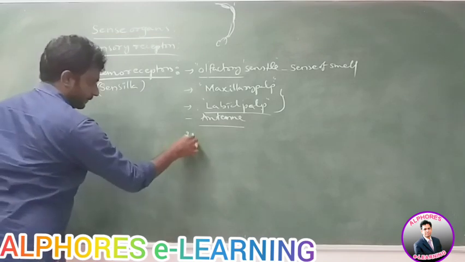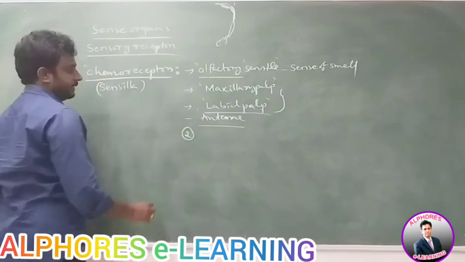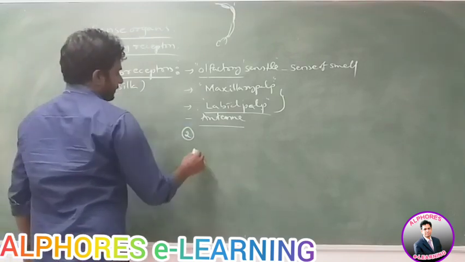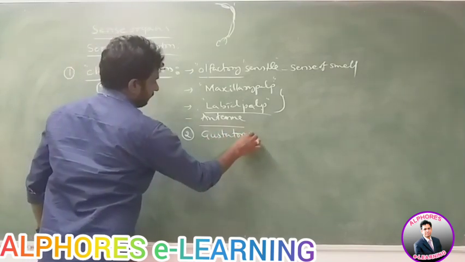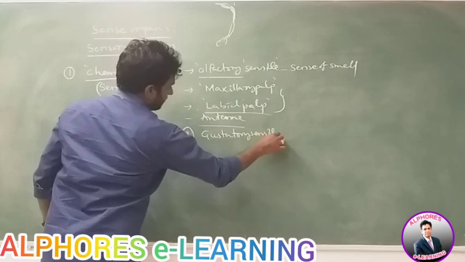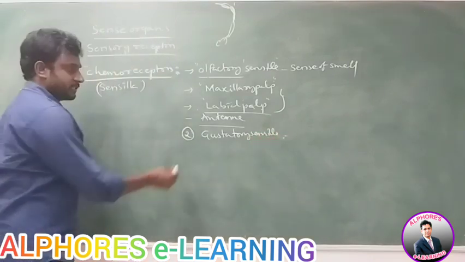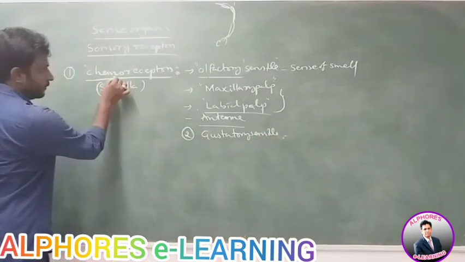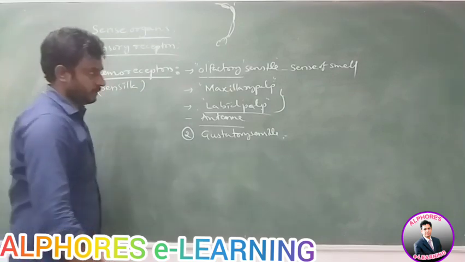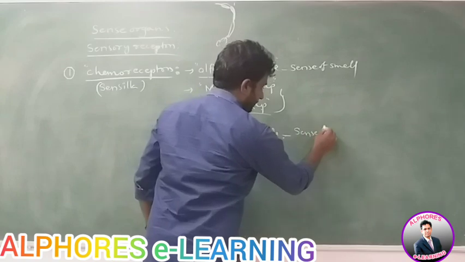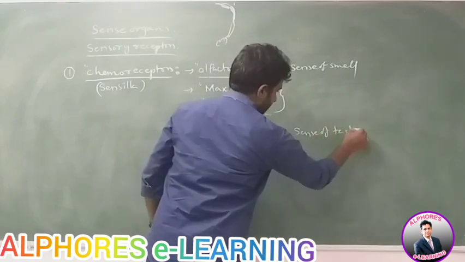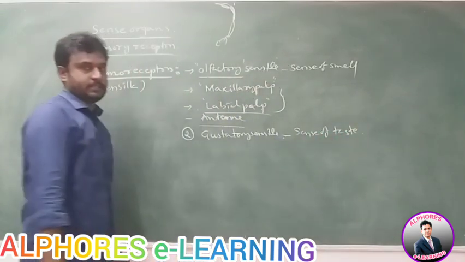Second example, gustatory sensilla. Gustatory sensilla are also a type of chemoreceptors. These are useful for the sense of taste, tasting of food materials.